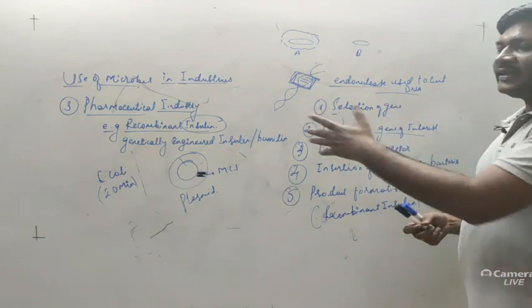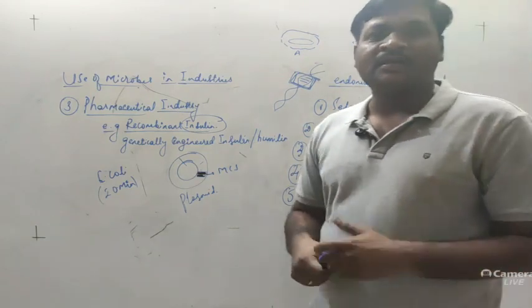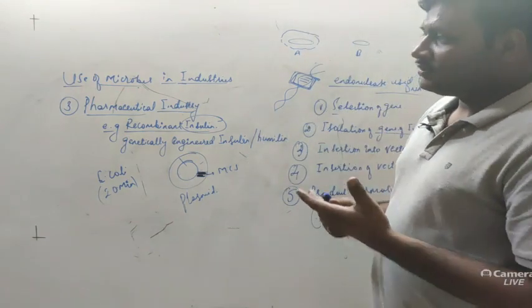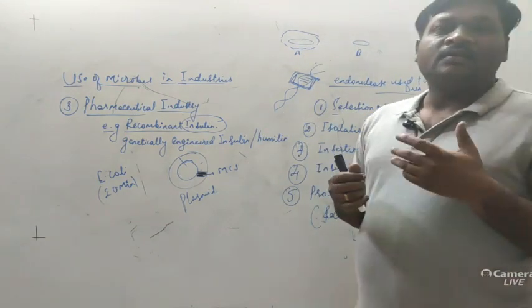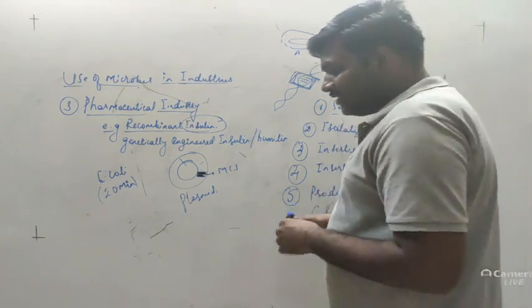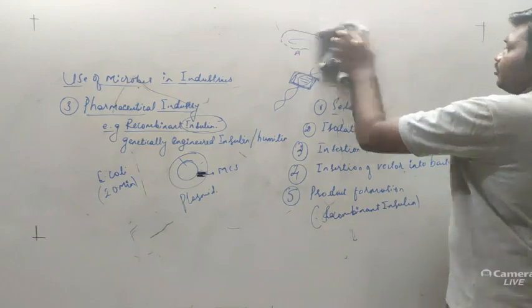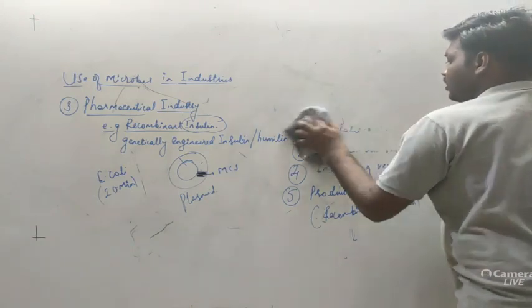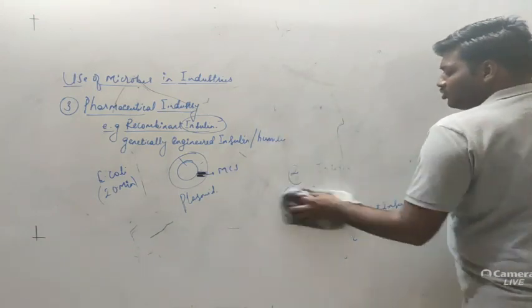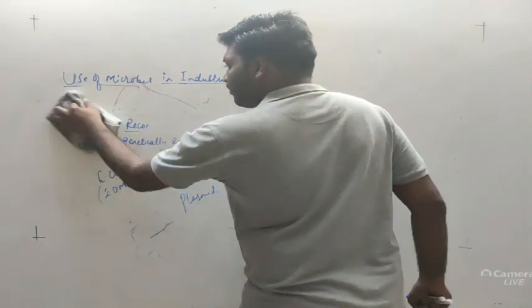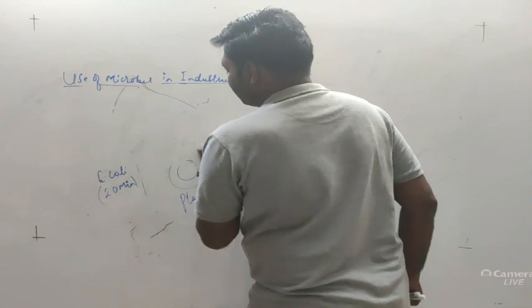Now, apart from this, another example that we are going to discuss is the biological control, or the use of microorganism as a biological control agent. Okay, so let's see. So generally, biological control means what? We are implementing the microorganism, or the use of microorganism, in the field of agriculture.